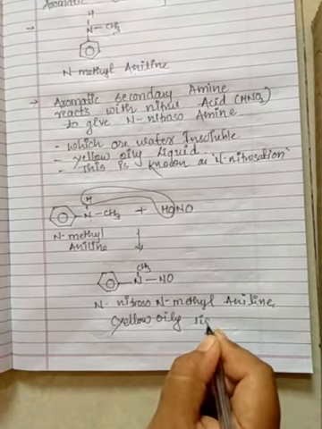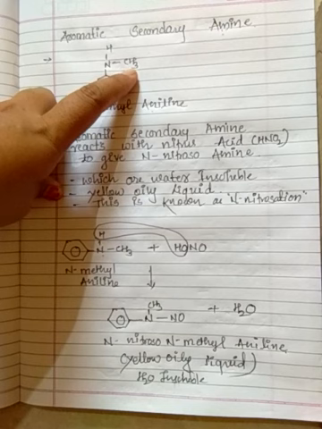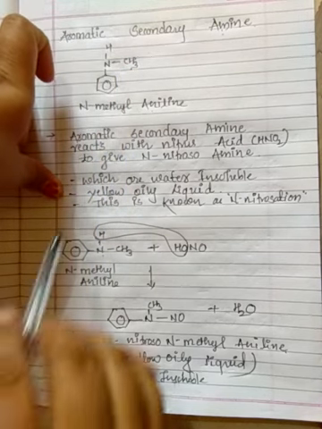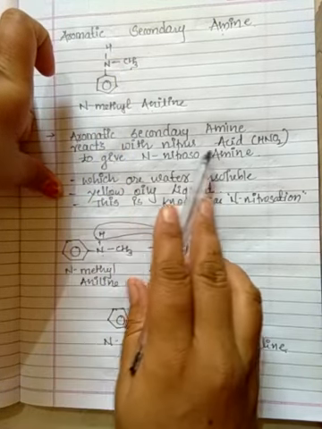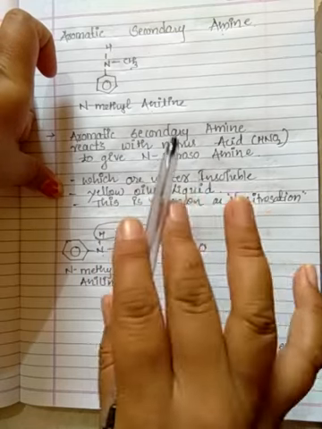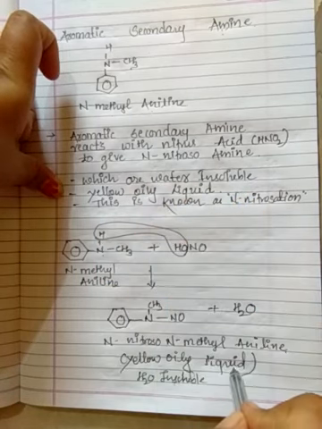We will get this over here, and again the byproduct we will get, yes, H2O. This is about what aromatic secondary amine reaction will present over here. The aromatic secondary amine I have already told, N-methylaniline. So in N-methylaniline, at the N position the CH3 group is attached; in aniline, one hydrogen is replaced by CH3. Aromatic secondary amine reacts with nitrous acid to give N-nitrosoamine. Instead of writing N-nitrosoamine, we can call it N-nitroso-N-methylaniline.